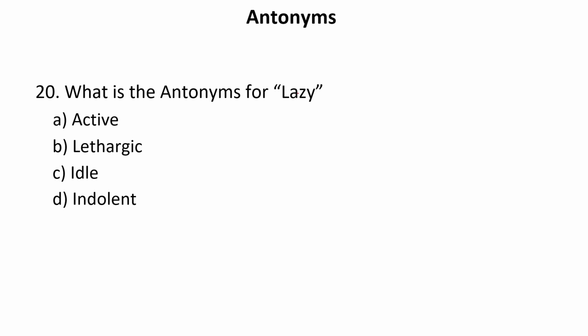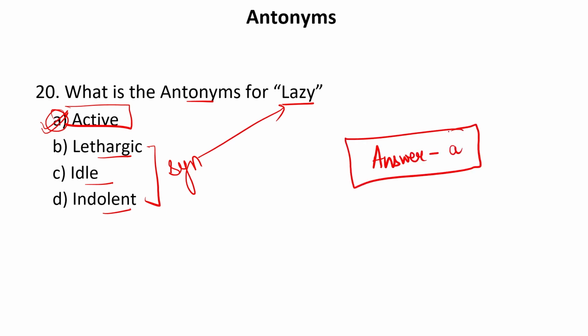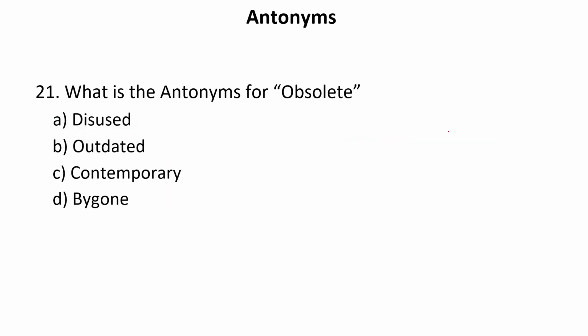What is the antonym for the word lazy? Now lazy means one who is very slow at work, one who is sluggish, one who is lethargic, one who doesn't want to do work. So the antonym of this will be active. Lethargic, idle, and indolent are the synonyms of this particular word, lazy. Whereas active is the opposite or the antonym of the word lazy. So our answer is A. Now let us move to the next one.